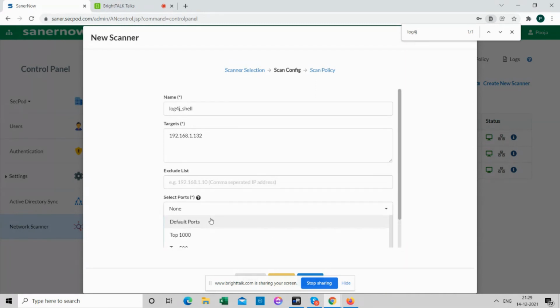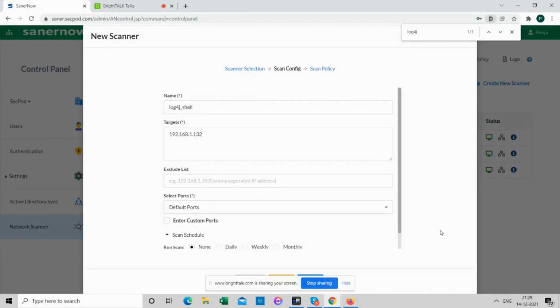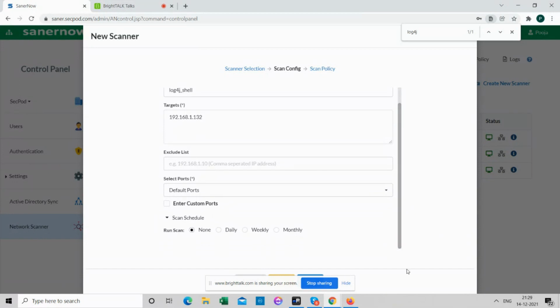I would be choosing default ports. Scan schedule, you can again come back and choose based on your preferences.